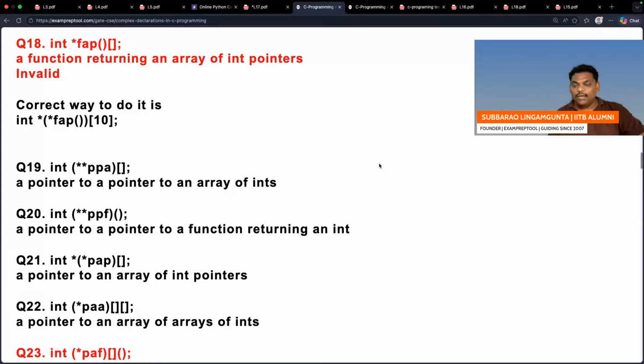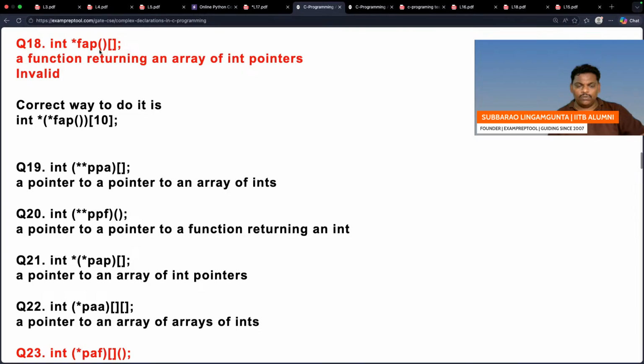So FAP is a function which returns a pointer to an array.